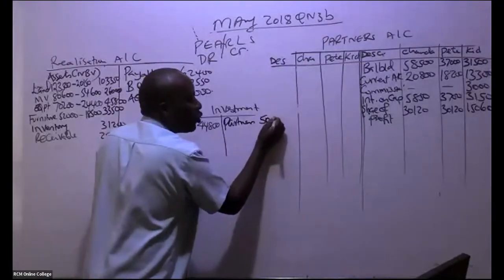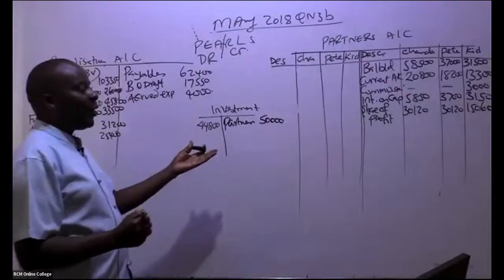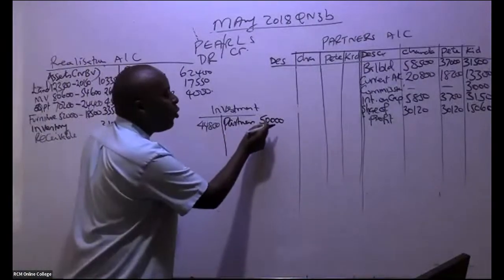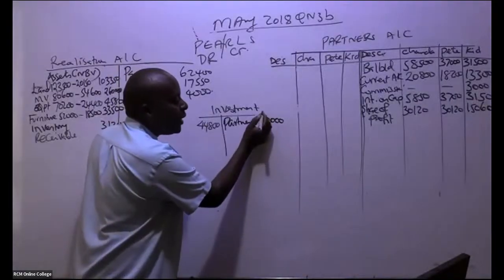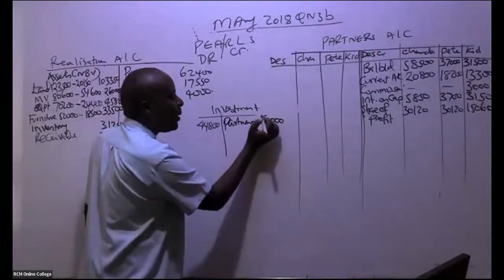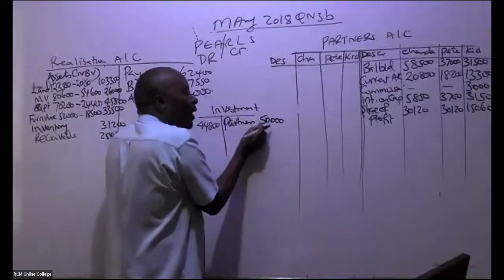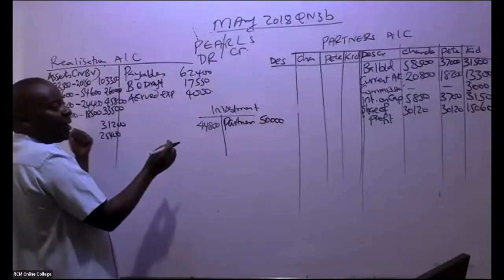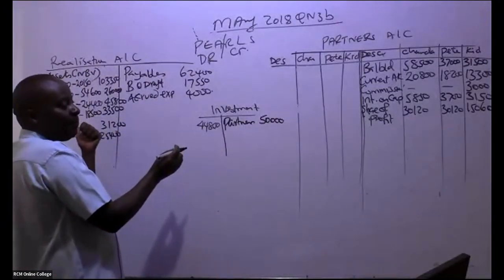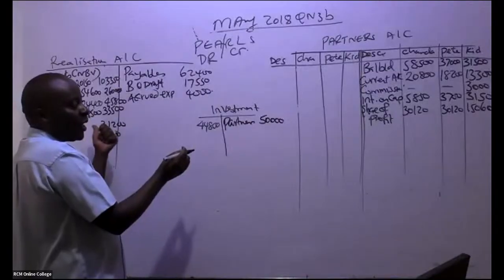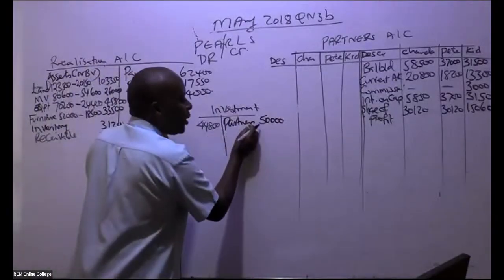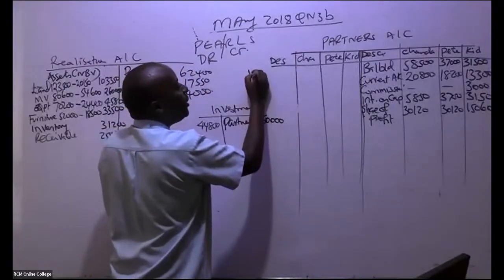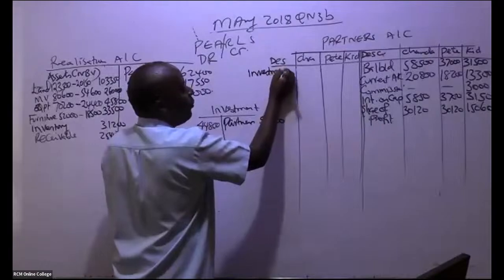Remember the whole account is supposed to be 50,000 because the market value is 50,000. This is an asset that was taken by the partners. It wasn't taken by the new company. Assets going to the new company are the ones we realize here. So the partners took 50,000. Can you kindly apportion this investment of 50,000 before I tell you the difference?